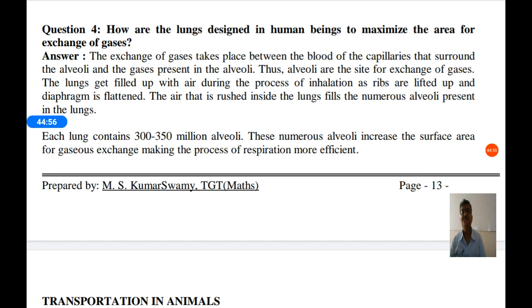So this is about the respiratory system in human beings. So we will continue with the next life process in the next class.